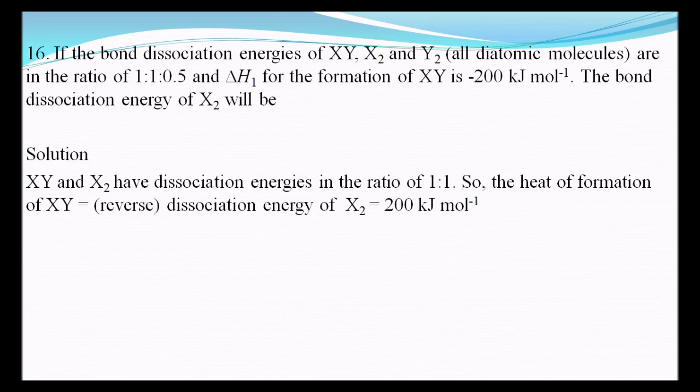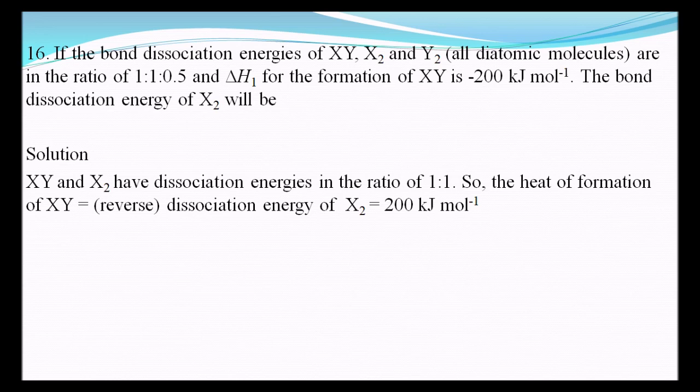If the bond dissociation energy of XY, X2 and Y2, all diatomic molecules, are in the ratio 1:1:0.5 and delta H for the formation of XY is minus 200 kilojoules, the bond dissociation energy of X2 will be?